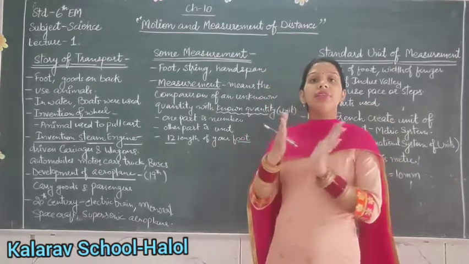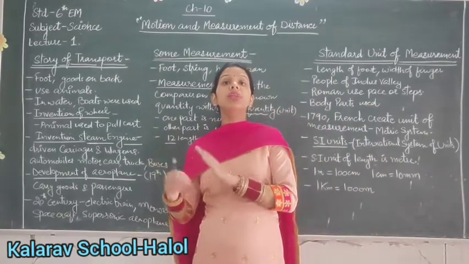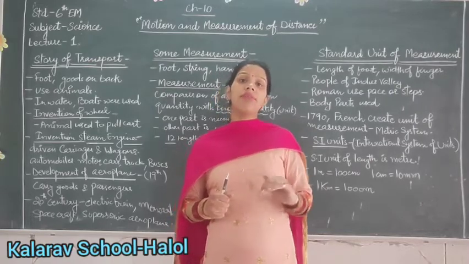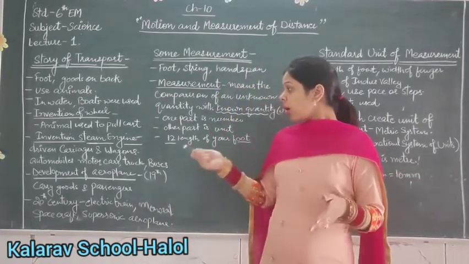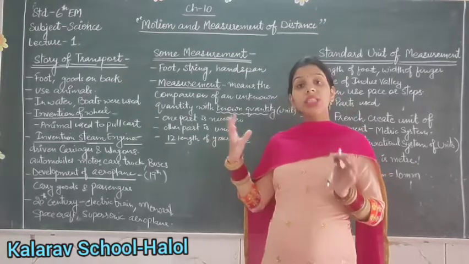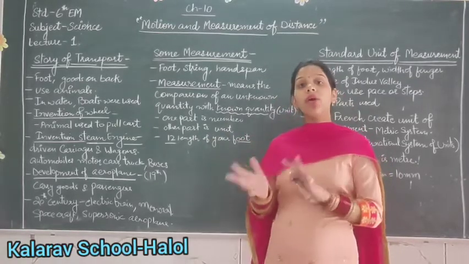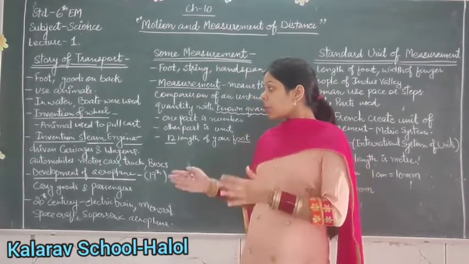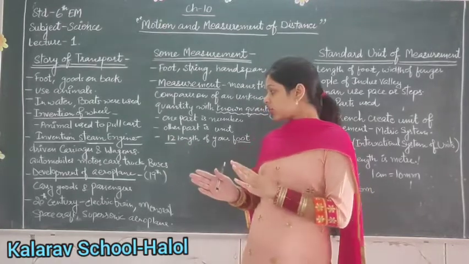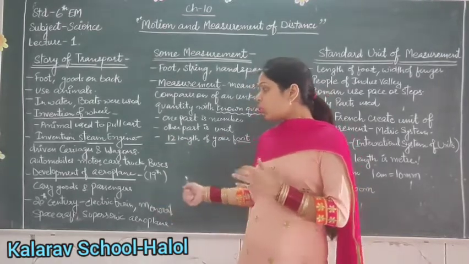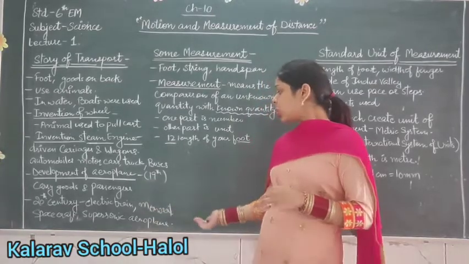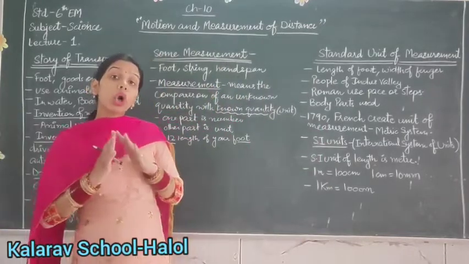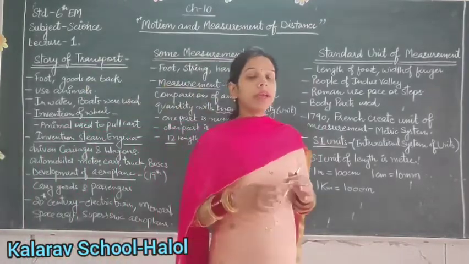With the development of the aeroplane at the end of the 19th century and the start of the 20th century, they were used to carry goods as well as passengers. As the development took place, people used different modes of transport or different methods to travel from one place to another. In the 20th century, many electric trains, monorails, spacecraft and supersonic aeroplanes were used by people to travel long distances.